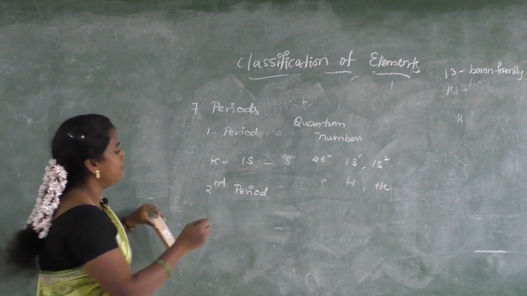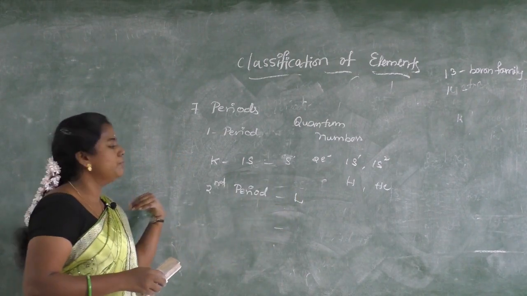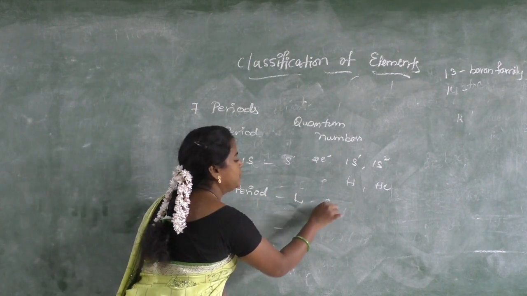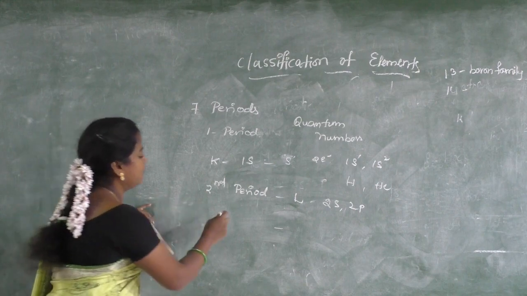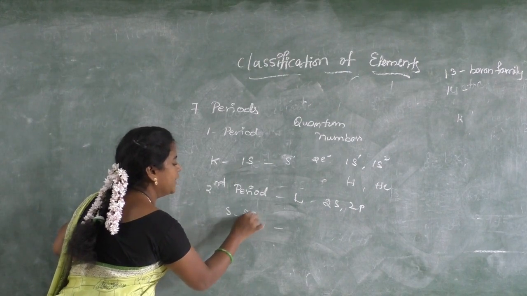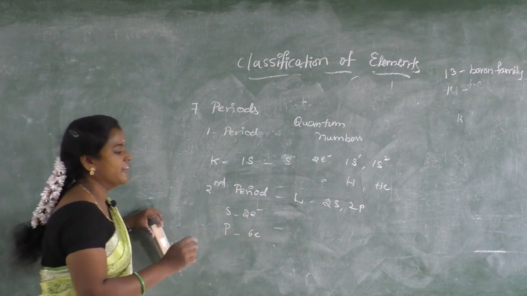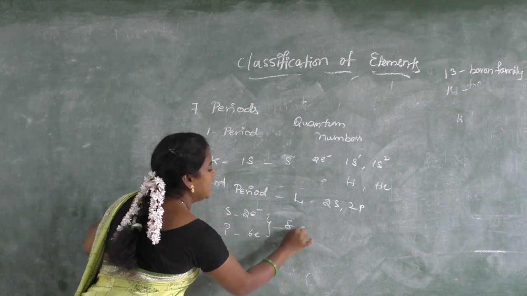In the second period, we know that the shell is the L shell. The electrons should be filled in the L shell. L shell means it should have 2 subshells, that is 2s and 2p. S can accommodate only 2 electrons, and P can accommodate 6 electrons. So overall we have 8 electrons, which means we have 8 elements.